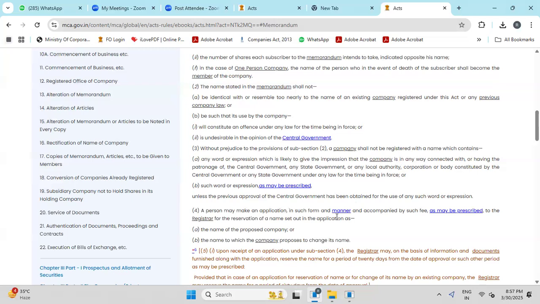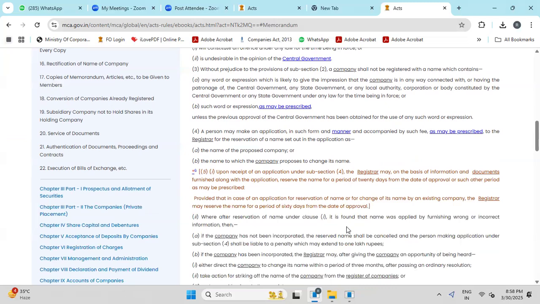A person may make an application accompanied by such fee as may be prescribed to the registrar for the reservation of the name. It is 1,000 rupees. So 2 names can be applied in one form, by paying 1,000 rupees to MCA, online payment. Here we have to mention the proposed names. The name which the company proposes, and even for name change we can apply with the proposed name. Already one name is there. If you want to change the name of the company, then you have to apply for a name change application by paying 1,000 rupees.